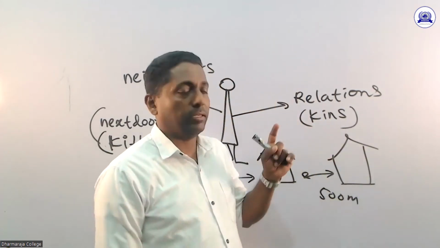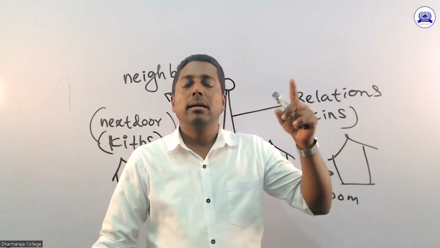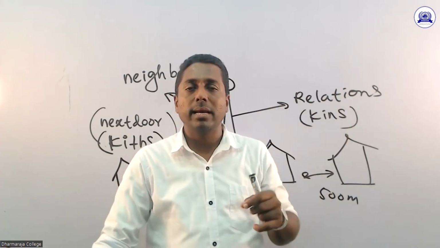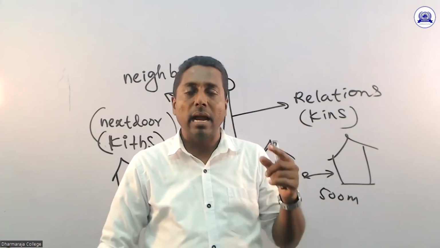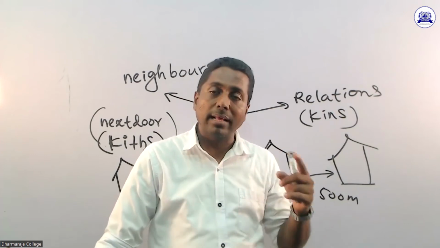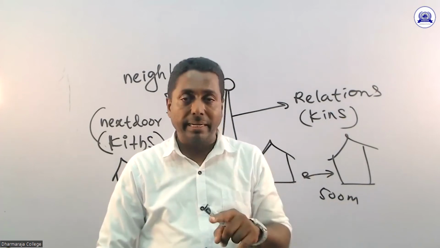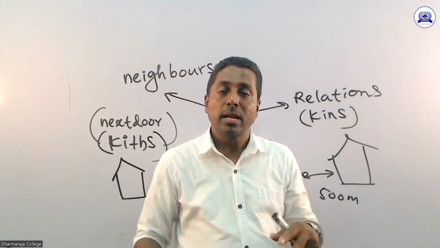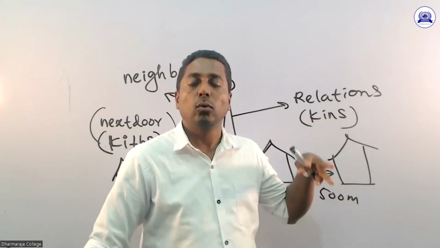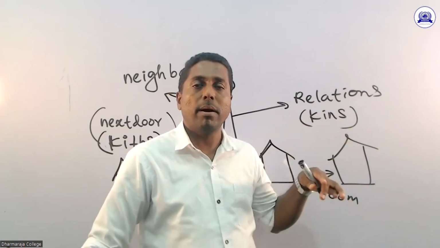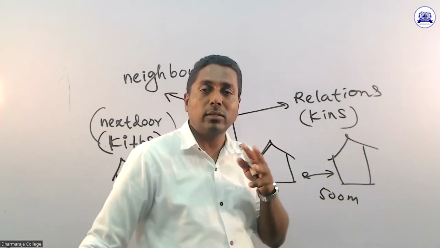And the relations. So we must take care of our relations. Our elder father, elder mother, they are the relations. Our younger father, younger mother, auntie, uncle, grandparents, paternal grandparents, mother's side, maternal grandparents. We must visit them. Cousin brothers, cousin sisters, they are relations. Loku amma, loku tata, bapa punji amma, mama nanda. They are relations. So we have to talk with them. We must go to visit them.